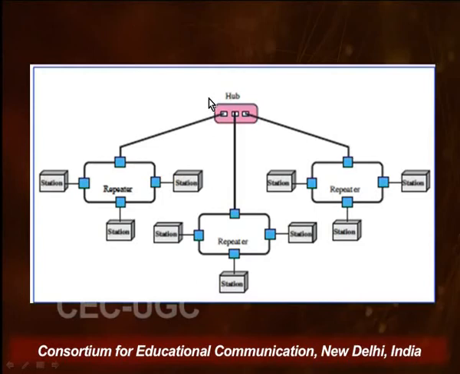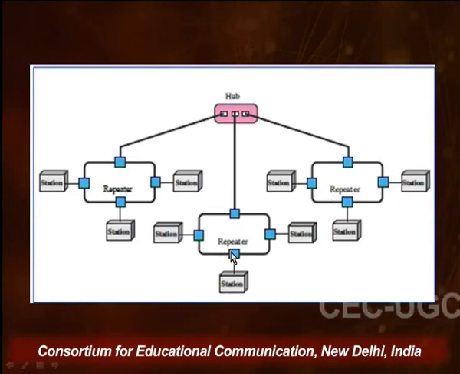Now I am just trying to show you the best way to represent these mixture topologies, hybrid or tree. As you can see here, this will be termed a hybrid topology because the backbone is a star and it is supporting 3 rings. So it is a hybrid topology.